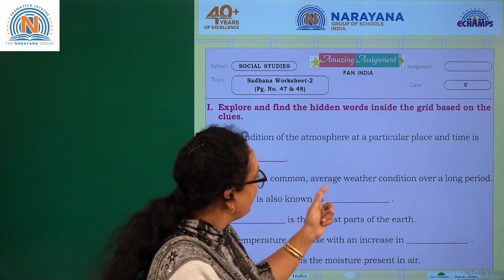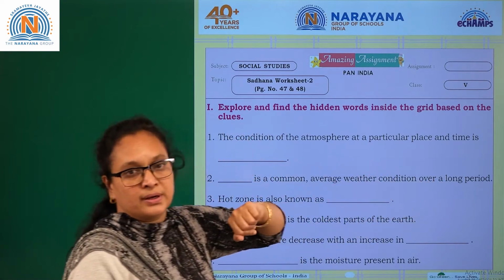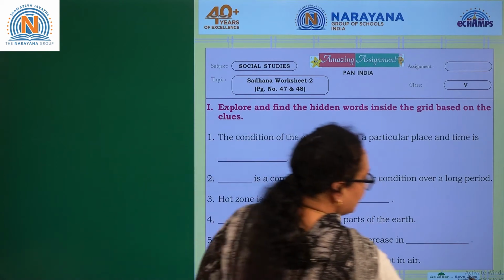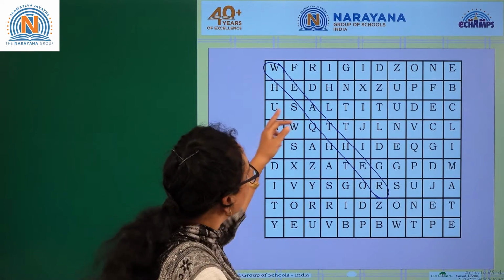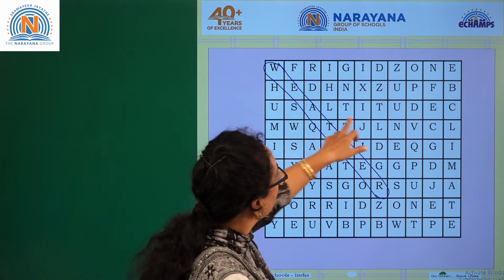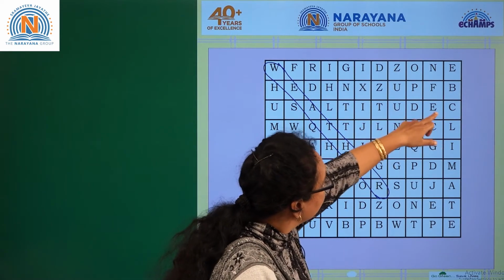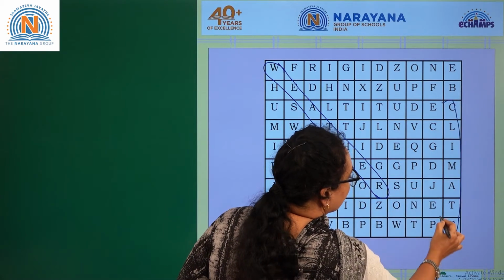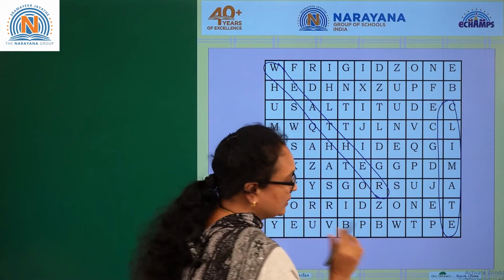Dash is a common average weather condition over a long period. So this is a short period, this is a long period. Long period is climate, right? Let's see where I can find climate here. C, I need to find C here. Yeah, climate, I can find the climate here. Clear? Let's go back.